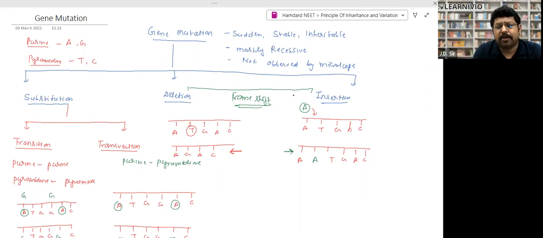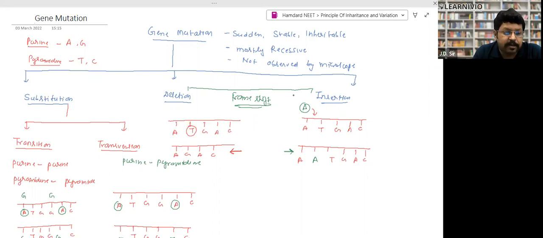Thousands of mutations are taking place, but they do not reflect. They cannot be observed by a microscope. Chromosomal aberration can be observed by a microscope at the time of cell division, but gene mutation cannot be observed by this microscope.